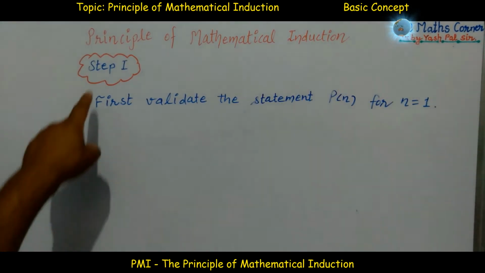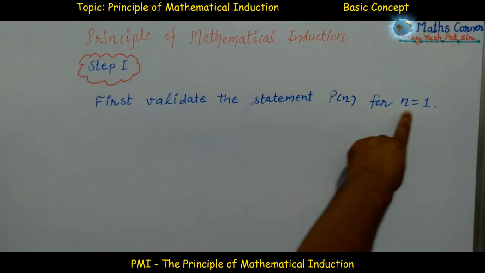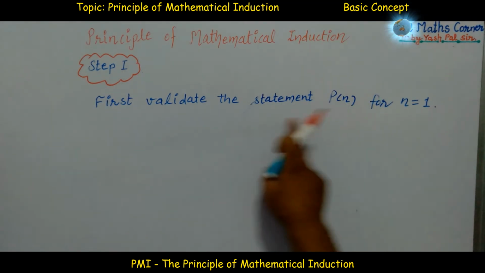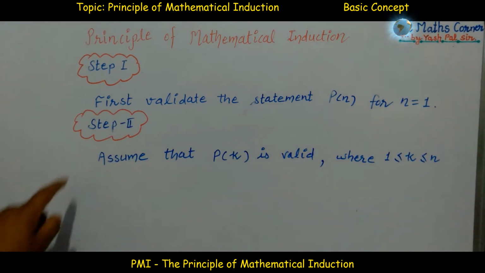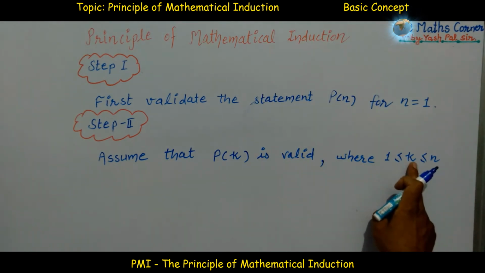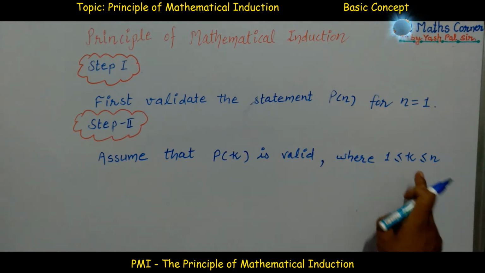Step 1: First validate the statement P(n) for n equal to 1. That is, put n equal to 1, then the statement will be true. Now in step 2, assume that P(k) is valid, where k is any integer greater than or equal to 1 and less than or equal to n.